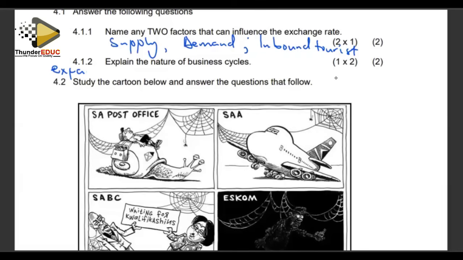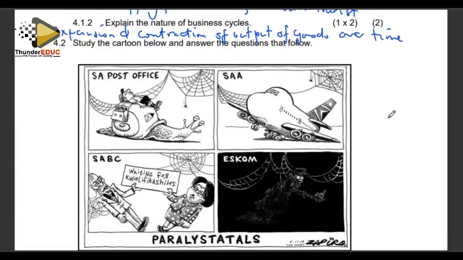It's expansion and contraction of output of goods that happen over time. That's business cycles. Sometimes there's expansion, sometimes there's contraction, an upswing and a downswing.